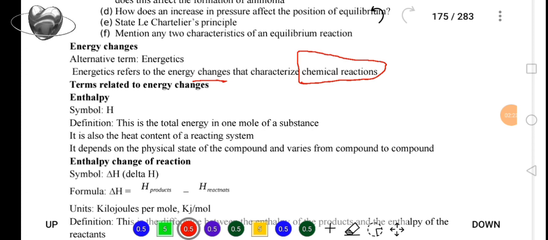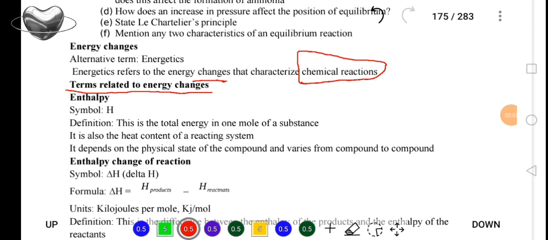Now, under chemical energetics, there are terms we are going to meet, and we are explaining these terms in this place in our introduction so that we can set the ball rolling in such a way that when we meet these terms, we are not going to be getting confused. That's the reason why we are saying terms related to energy changes.